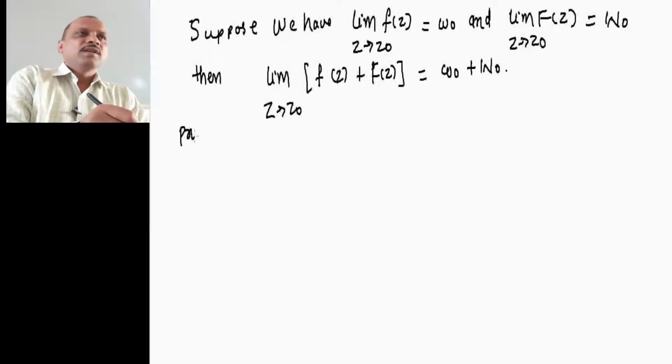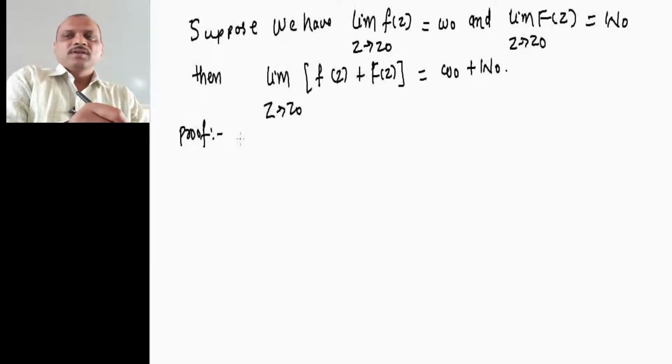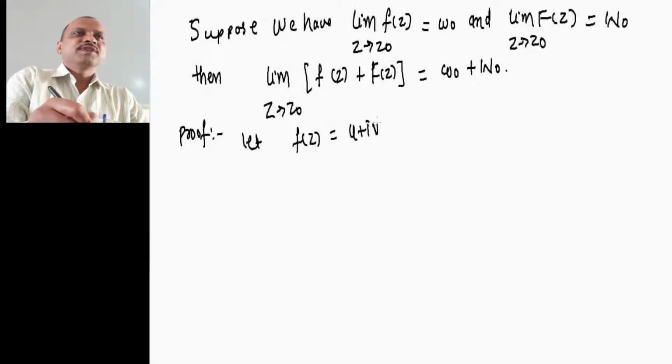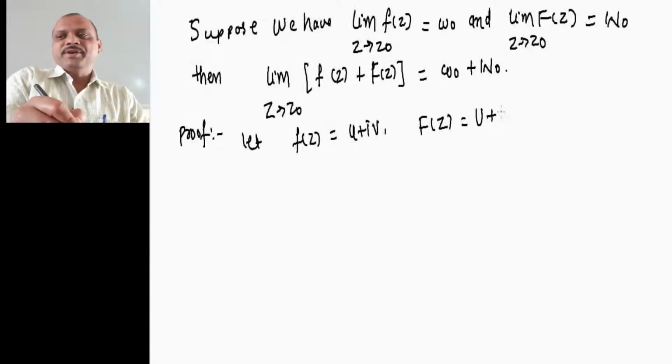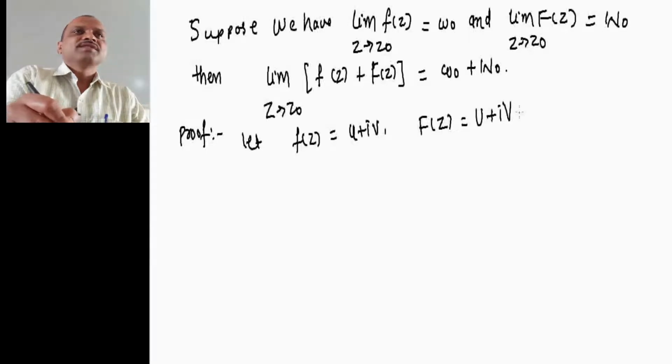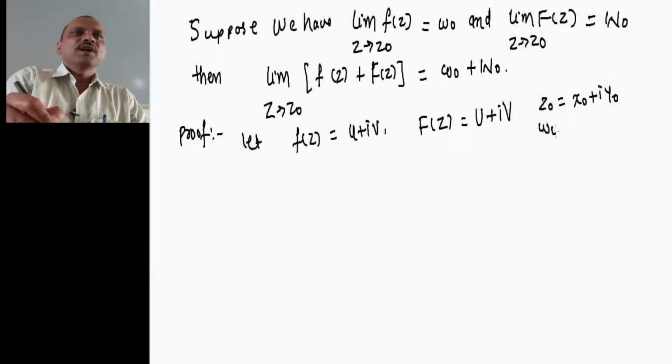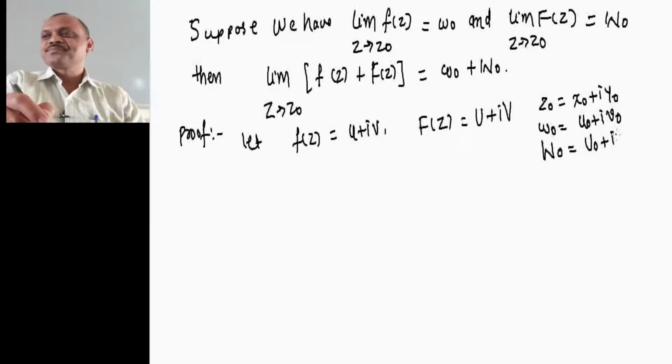Here let small f of z equal u plus iv and capital F of z equal capital U plus i into capital V. Suppose that z0 equals x0 plus i y0, small w0 equals u0 plus i v0, capital W0 equals capital U0 plus i into capital V0.